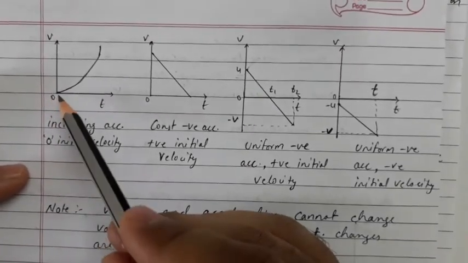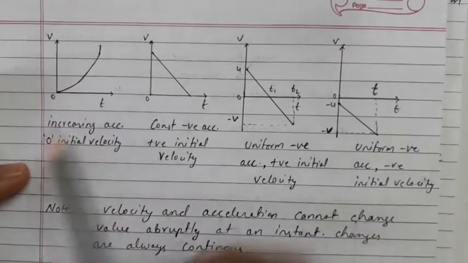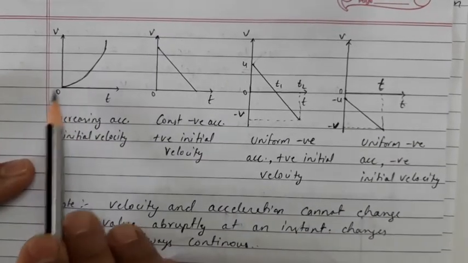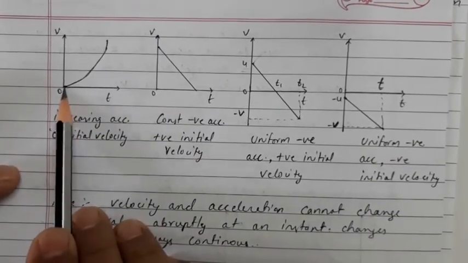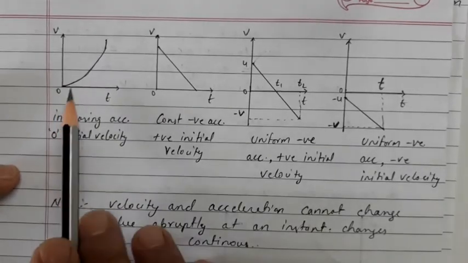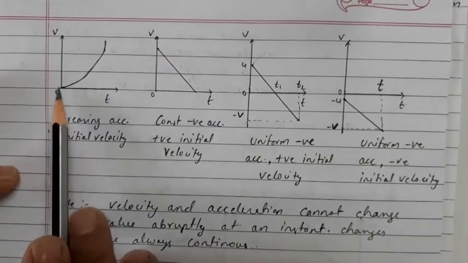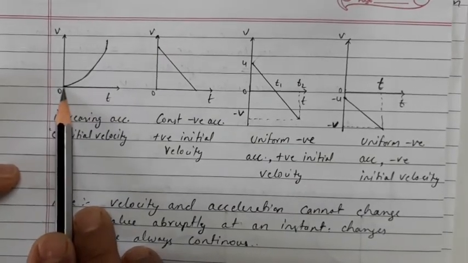In this graph again the velocity is increasing in an exponential manner, so we can say that the acceleration is increasing and the initial velocity is 0. So this will also be a positive acceleration where the acceleration is continuously increasing and having 0 initial velocity, since the graph is starting from 0.